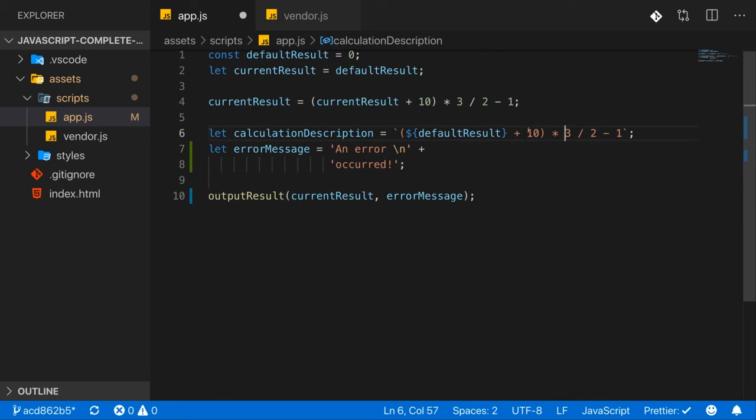So there, this is available. Here in a normal string with single or double quotes, you need that backslash n thing. And by the way, using a backslash in a string has a special meaning. It escapes the character that comes after the backslash, which means the character after the backslash is not treated as a normal character with its normal meaning, but instead combined with the backslash, it gets a special meaning.